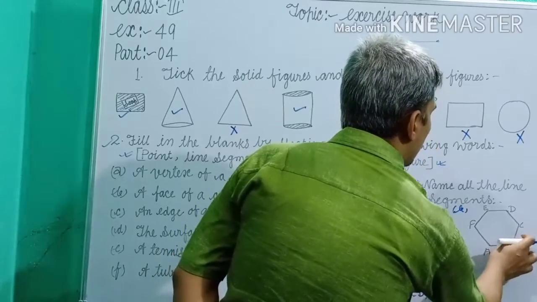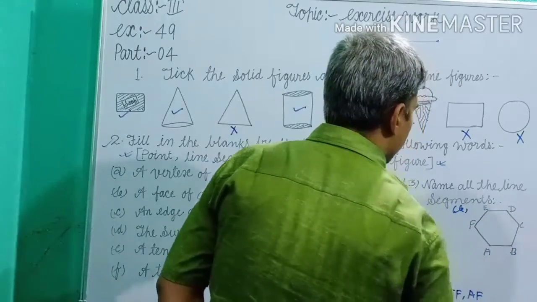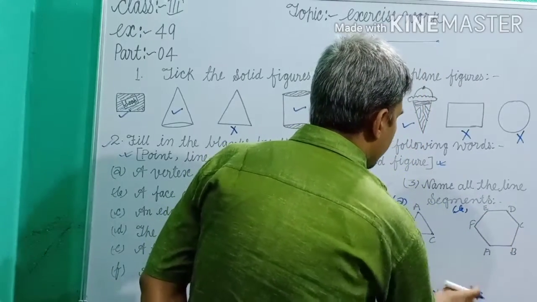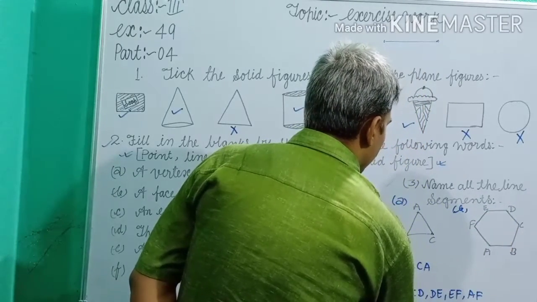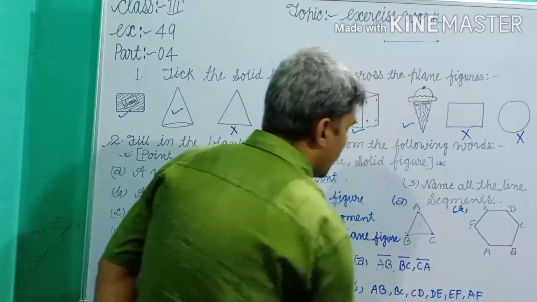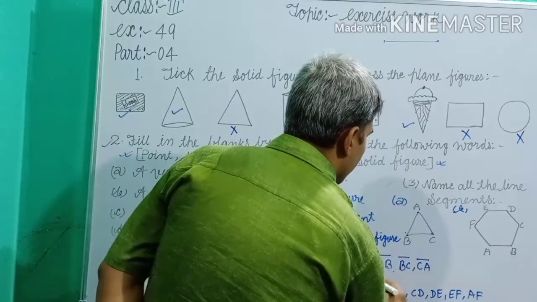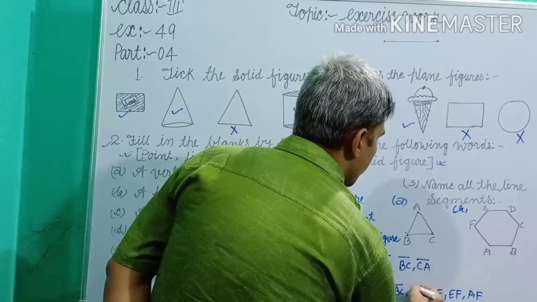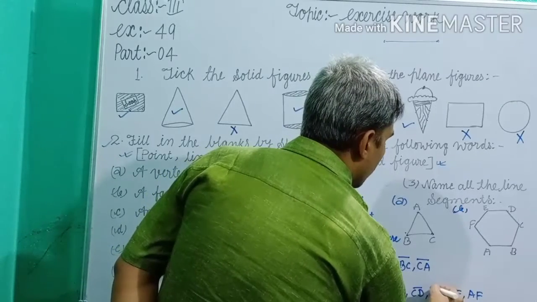That means 1, 2, 3, 4, 5, 6. Dear students, in this way write down the line segments, because a line segment has 2 endpoints. How many endpoints? 2 endpoints. Always remember.